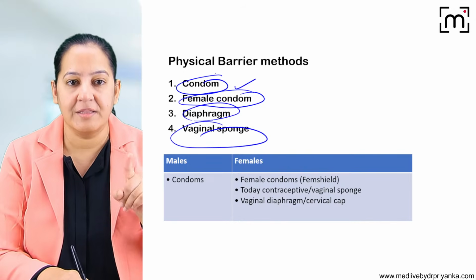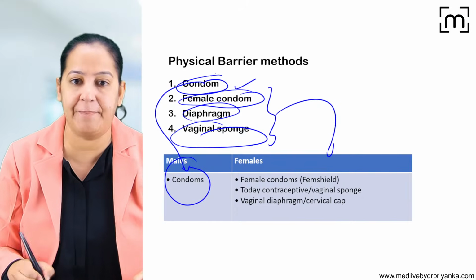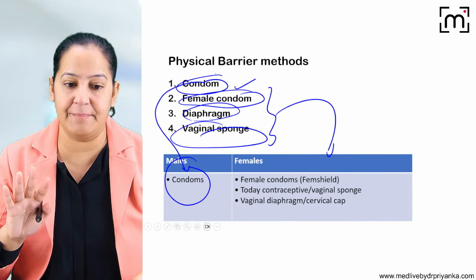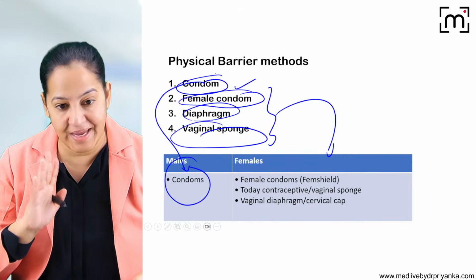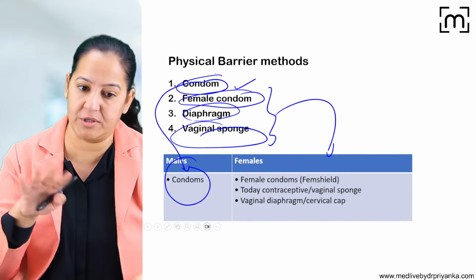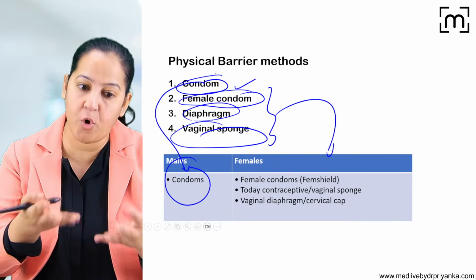Out of which, for the male partner, only the male condom is there. The remaining 3 are for the female partner. So these are the 4 physical methods available for the couple. Any one of them can be opted for by the couple. So being a doctor, you should give a cocktail of choices of all the contraceptives to the couple, whichever is convenient to them, they can pick.